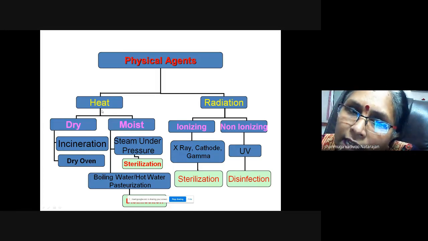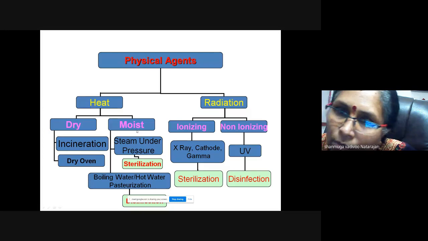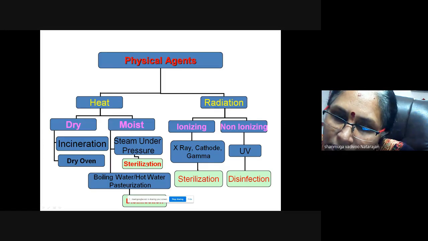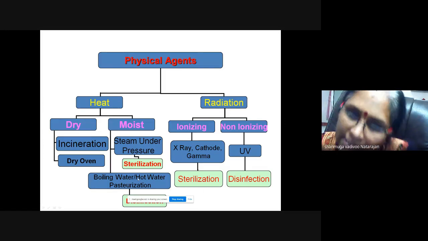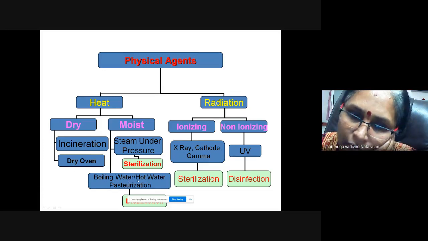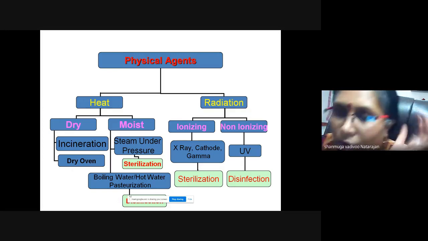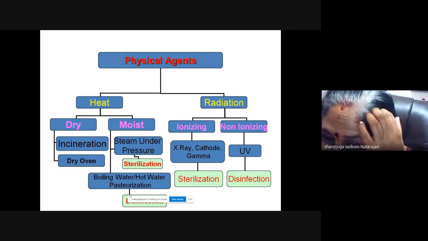Physical agents act by heat or radiation, and heat can be further classified as dry heat or moist heat. Dry heat examples are incineration, dry oven, or hot air oven. Moist heat sterilization is done by steam under pressure, which is called autoclaving. Moist heat also includes boiling of water or pasteurization, which can do only disinfection, meaning they don't kill spores. Any process I call disinfection mostly doesn't kill spores.